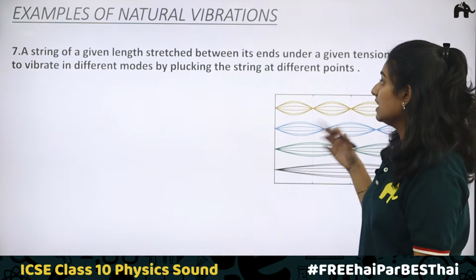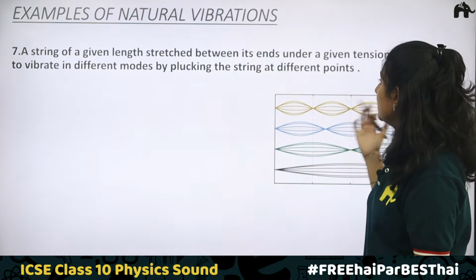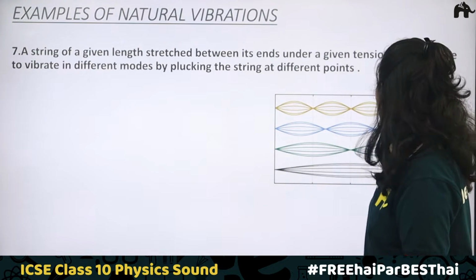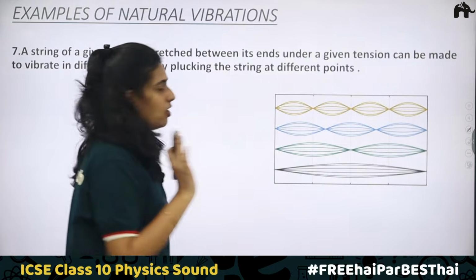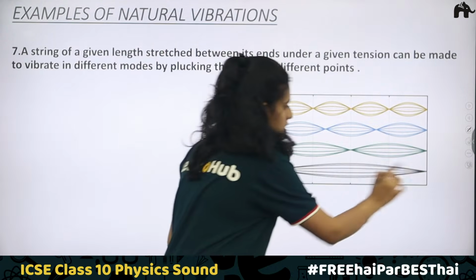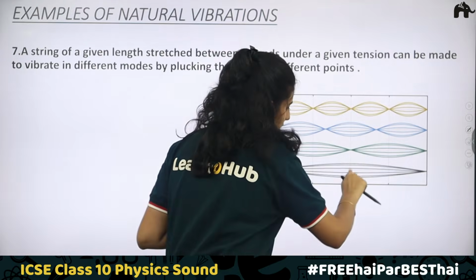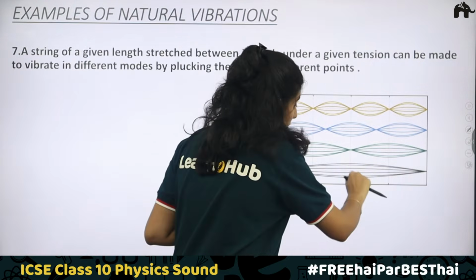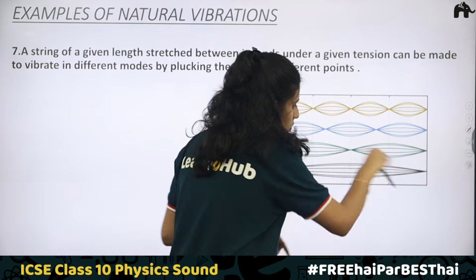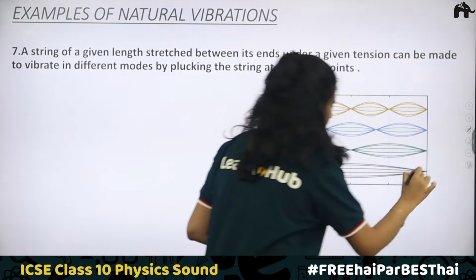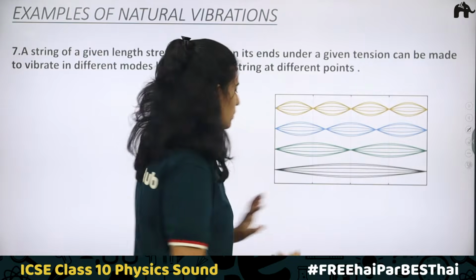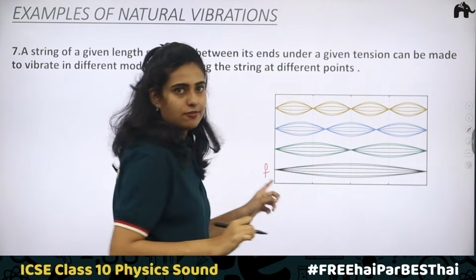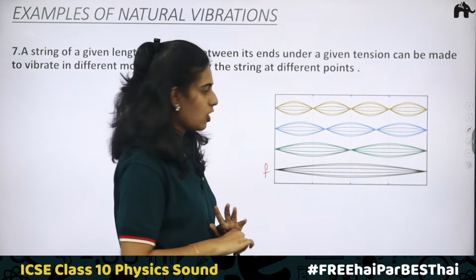A string of a given length stretched between its ends under given tension can be made to vibrate in different modes by plucking the string at different points. So here you can see this is your string. When it is plucked at the middle, what happens? Up and down motion will be there. First it will be coming down, then going up. That is, a single loop is formed. Here the frequency is the natural frequency, that is f, the principal frequency of vibration.